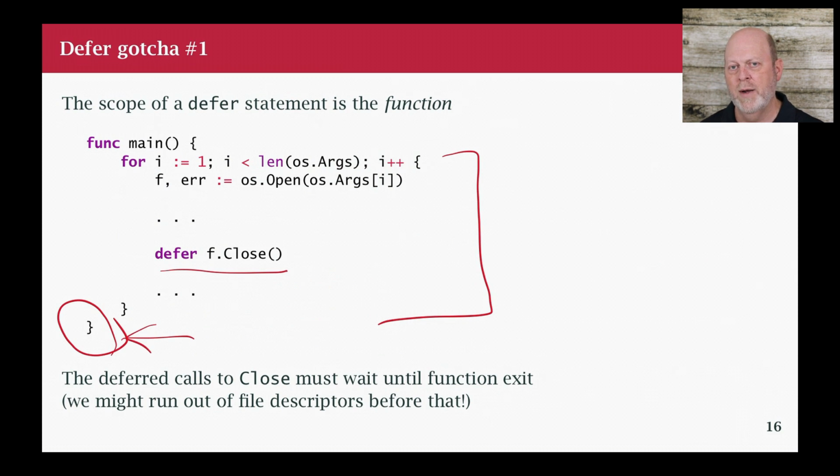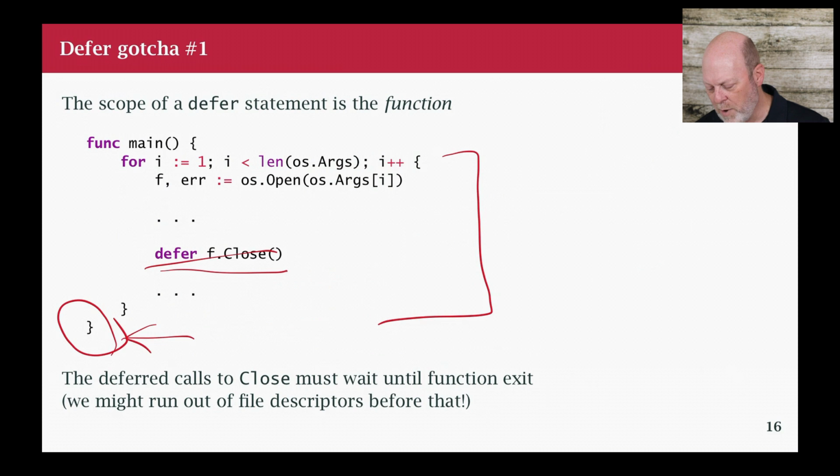So in the code that I'm showing you right here, it's a little bit of a problem, because if I open up enough files, I won't have closed them until too late. Most operating systems have a limit on how many files a program can have open at any one time. It may be big, but let's just suppose I can pass in a very large list of files. And I start opening and opening and opening, and I defer closing, and I defer closing, right? And they don't actually get closed. At some point, I end up with, say, 1,000 files open, and then my program crashes because it hits the limit.